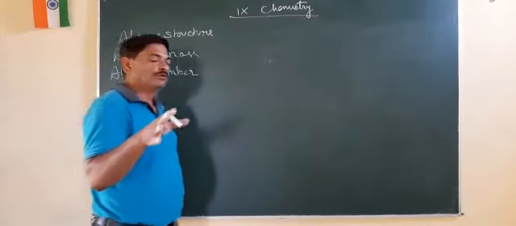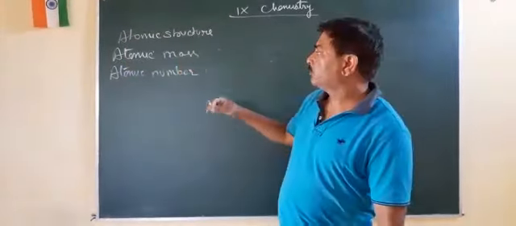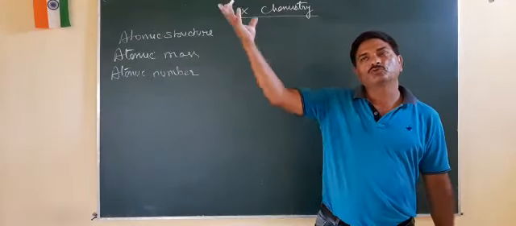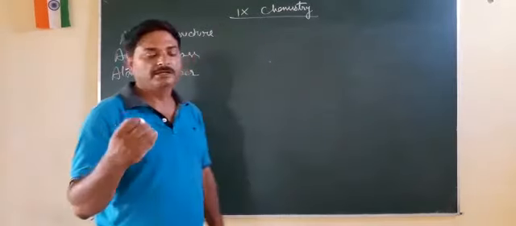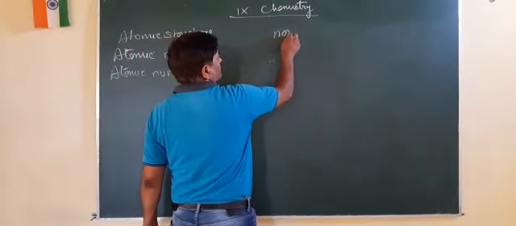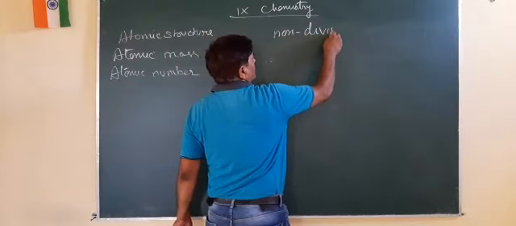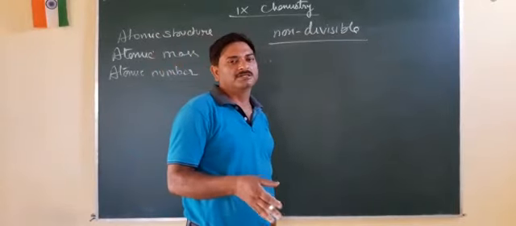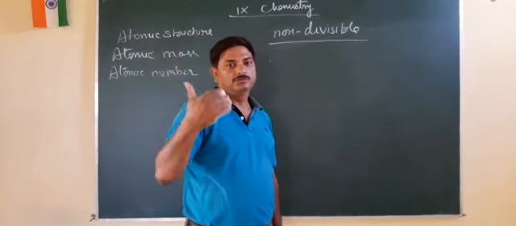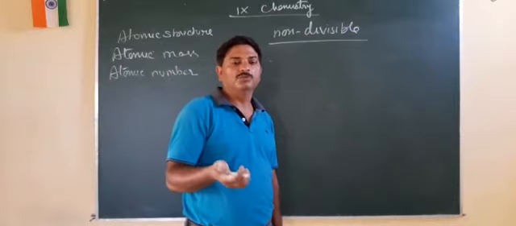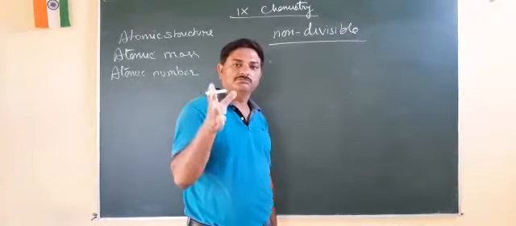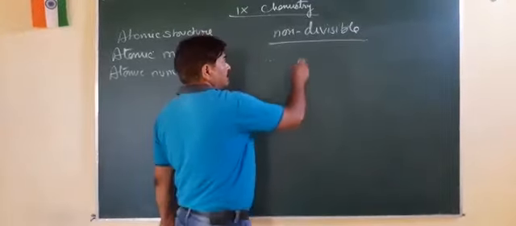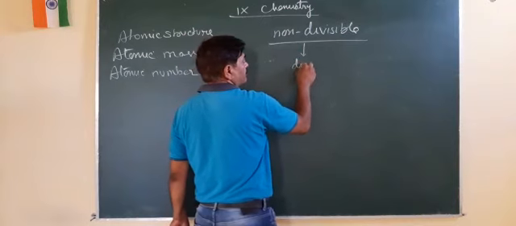As we have already learned in class 9 about atomic structure, let us come to the old theories which came up. They said atom is non-divisible. This word non-divisible was given by many scientists, even Dalton. Then later on, J.J. Thomson, Rutherford, Neil Bohr made their discoveries, and from the outcome of their discoveries it came to be known that this atom is now divisible.